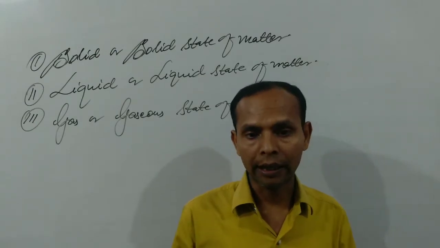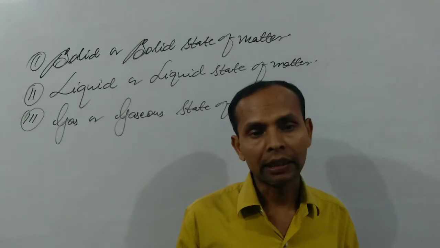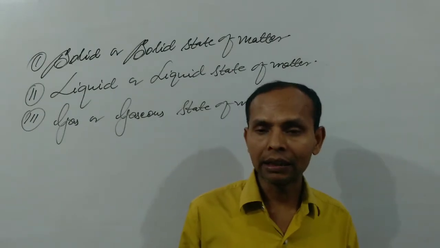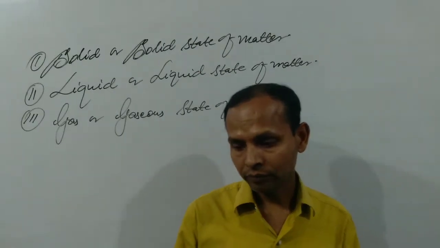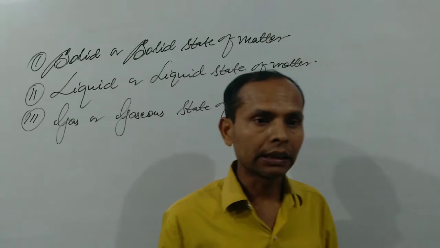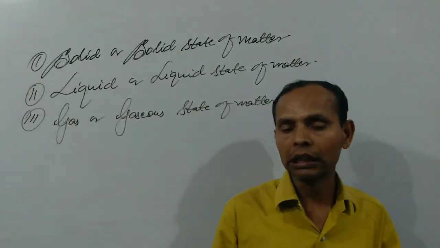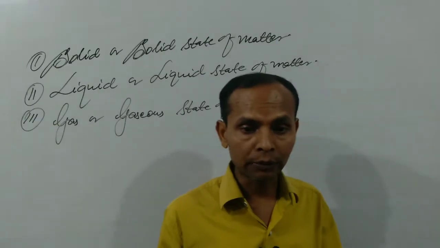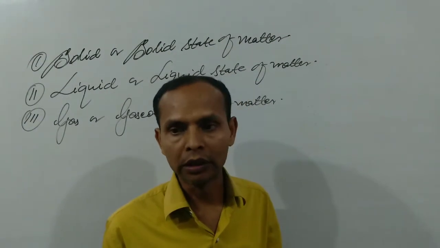And give the reason why a gaseous substance has neither a fixed volume nor a fixed shape. And how can you differentiate on the basis of density, shape, size, volume, and so many other properties present in solid, liquid or gas?